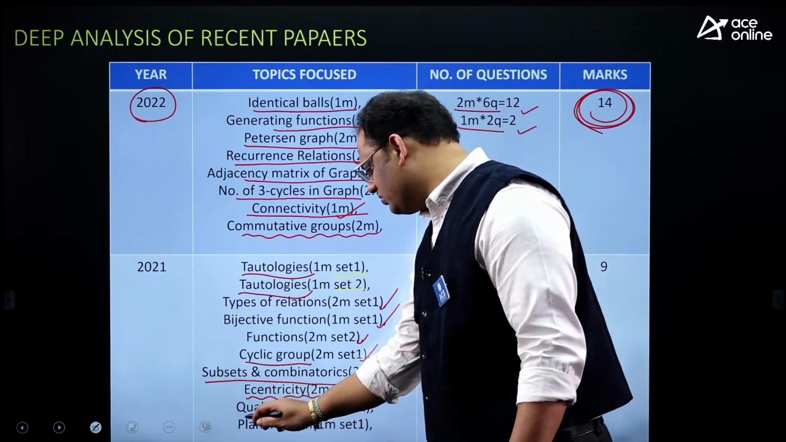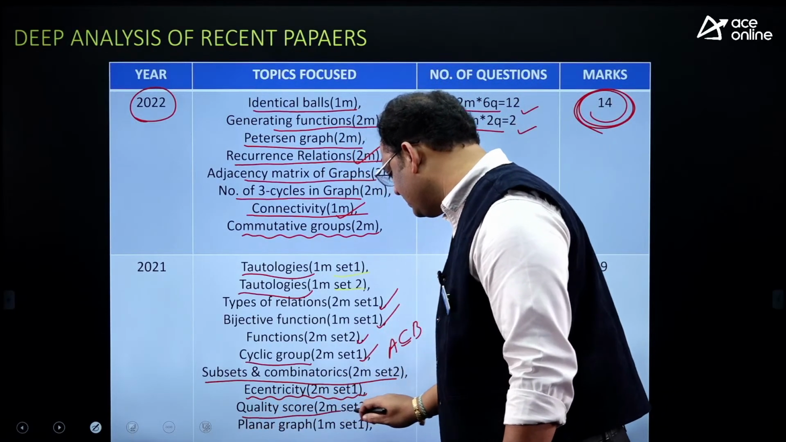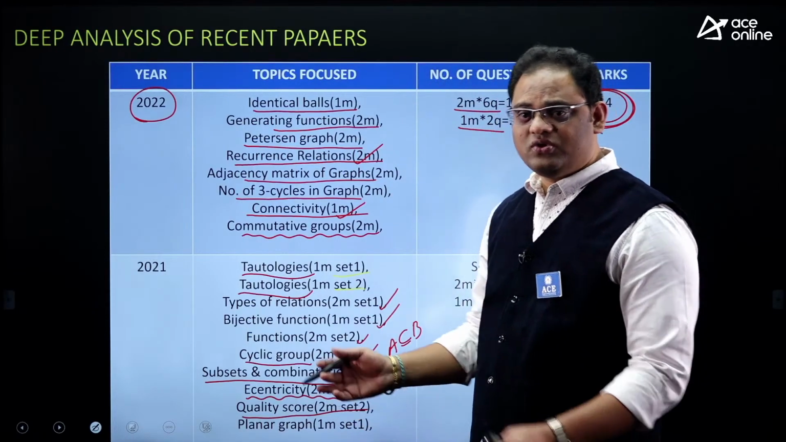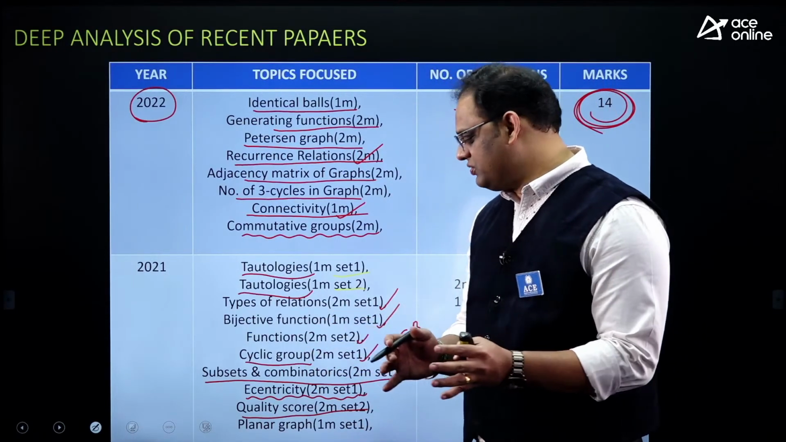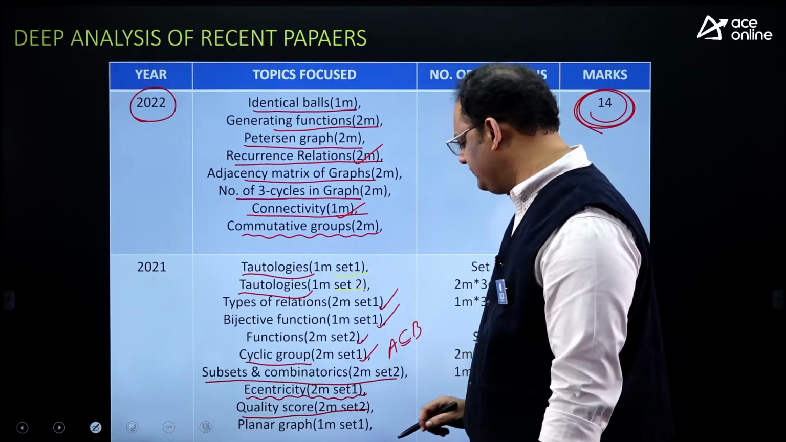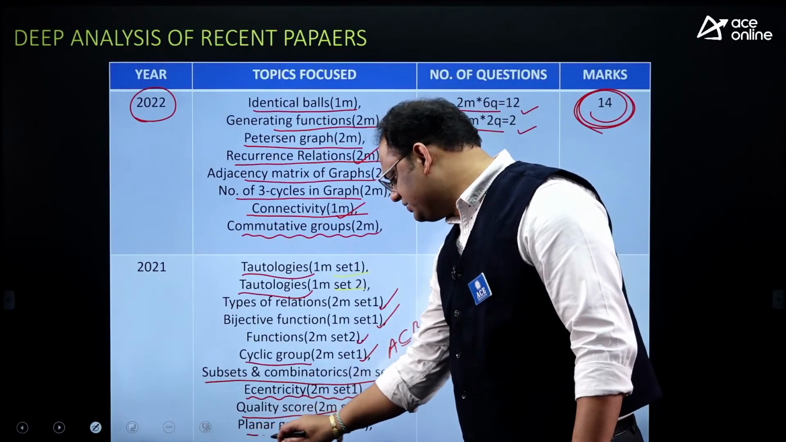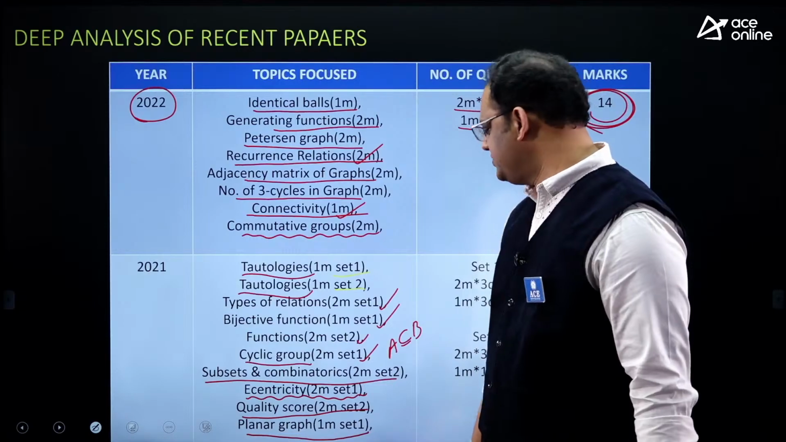And quality score. From the concept like quality score, the product of the edge weights, we also got a question from set 2. And a planar graph standard question it is, 1 mark from set 1.